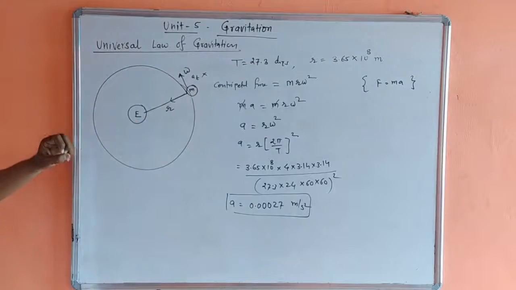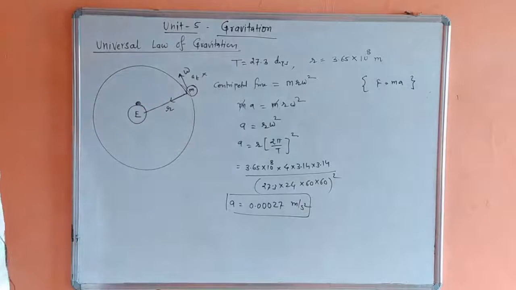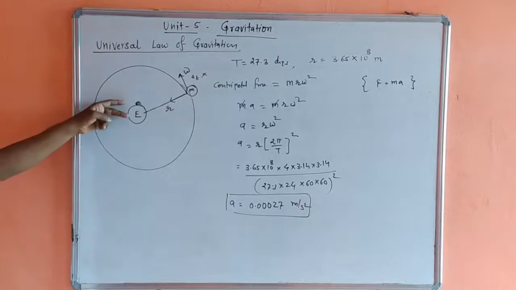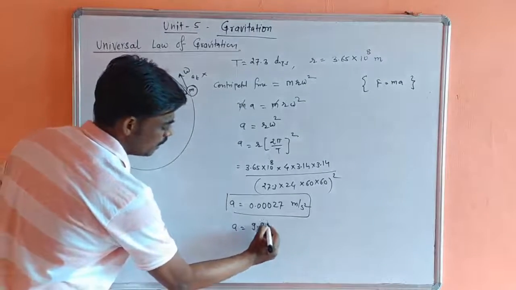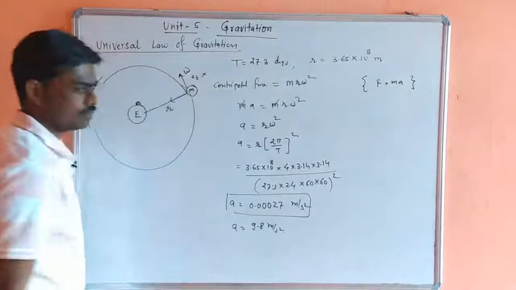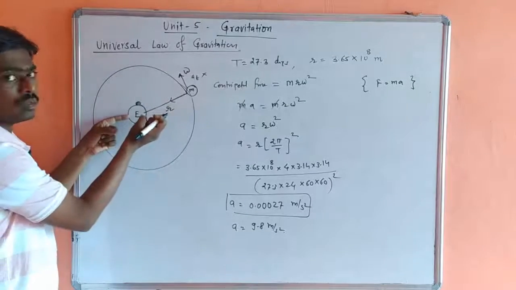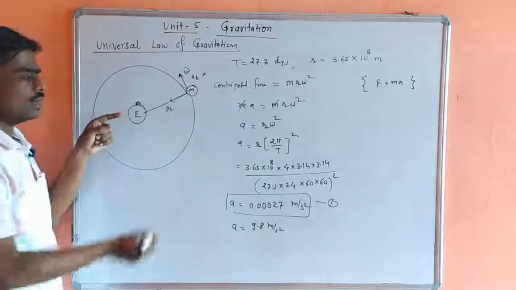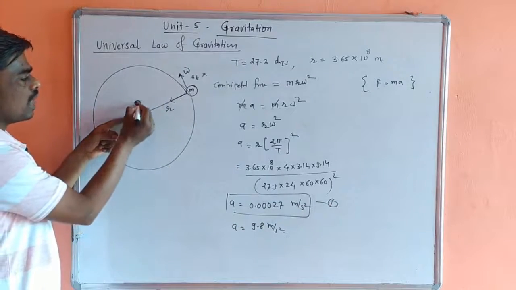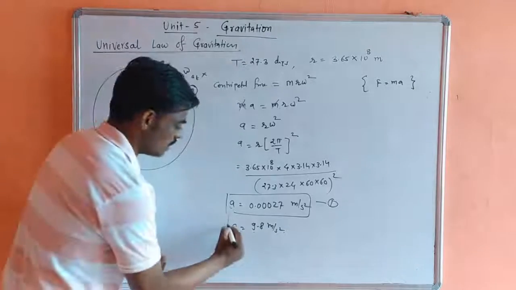And if any object is present on the earth surface, the acceleration becomes 9.8 meter per second square. So the earth is attracting the moon with this much acceleration, and the earth is attracting a mass present on the earth surface with this much acceleration.